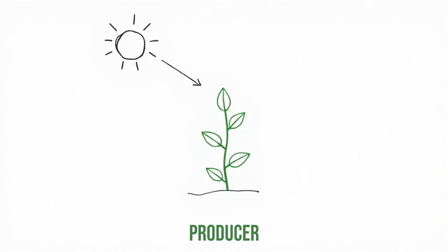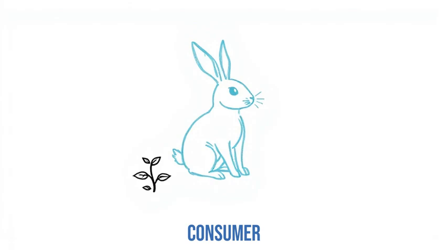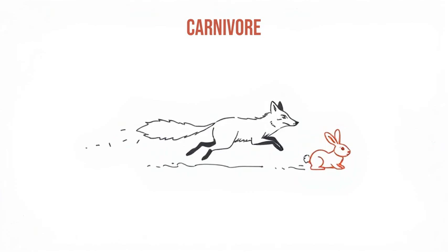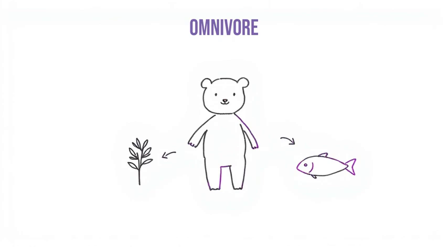We call plants producers because they produce their own food using sunlight. Animals can't make their own food, so they're called consumers instead. An animal that eats only plants is a herbivore, like a rabbit or a cow. An animal that eats other animals is a carnivore, like a fox or a hawk. And an animal that eats both plants and animals is an omnivore, like a human.